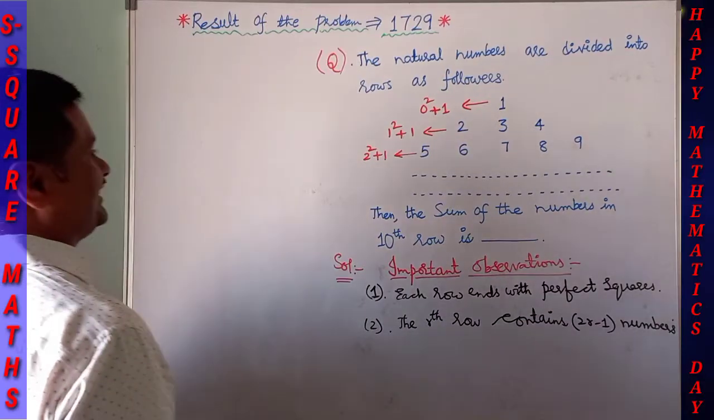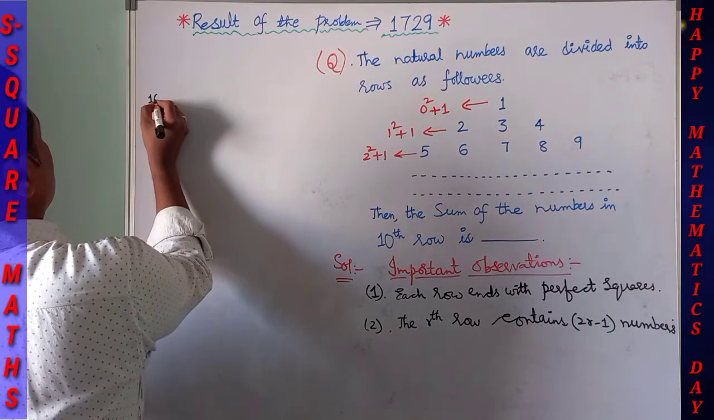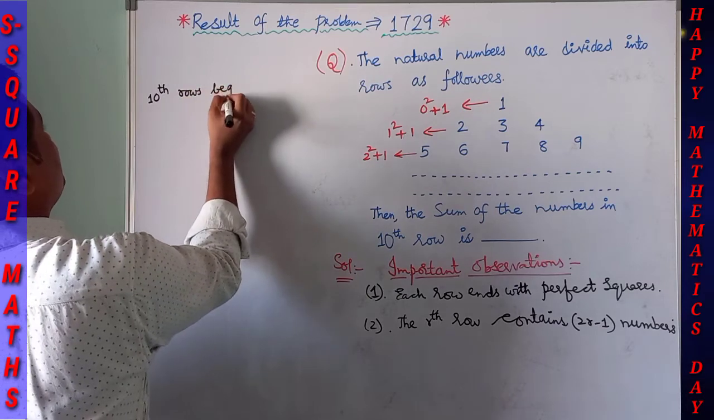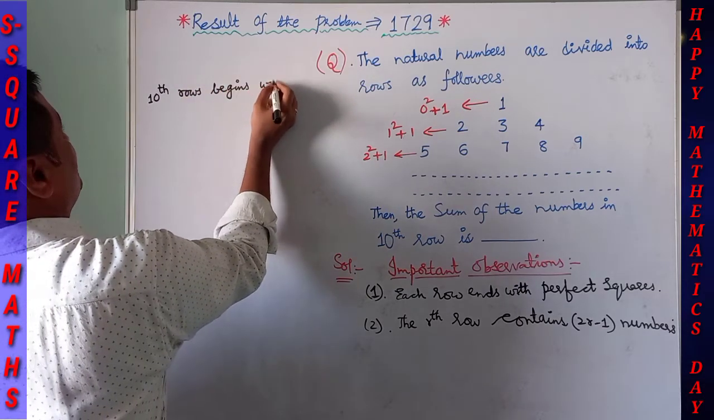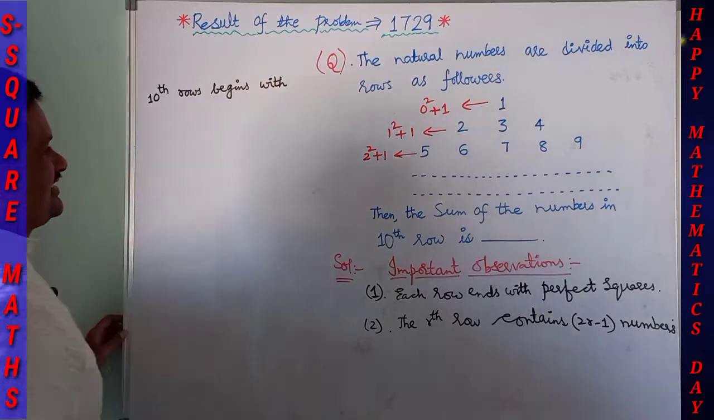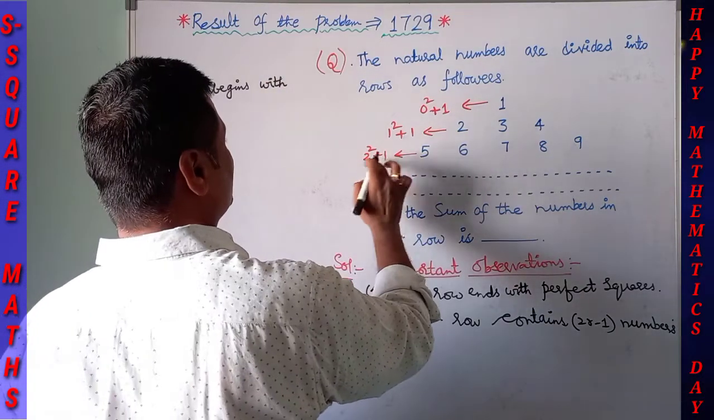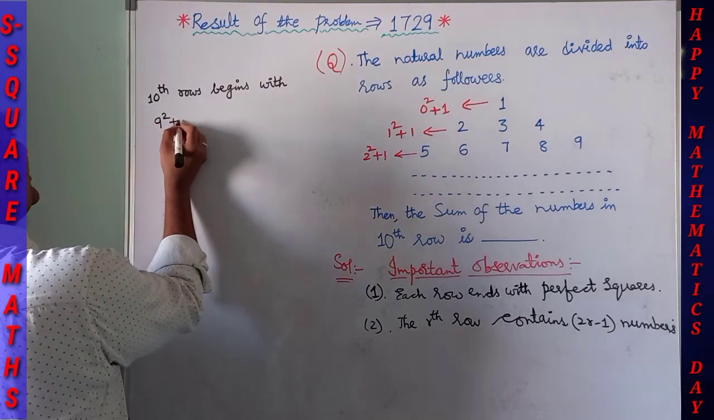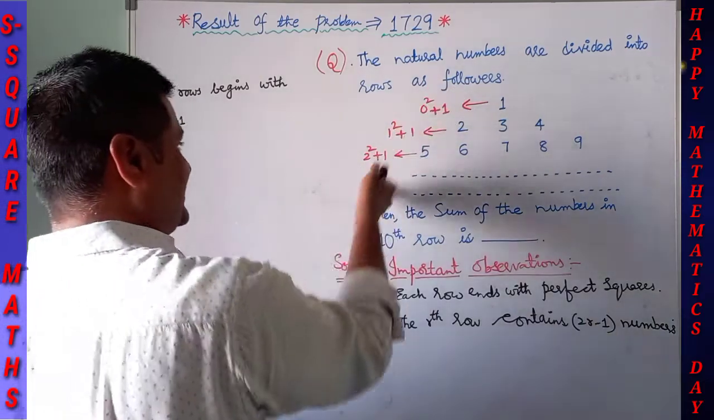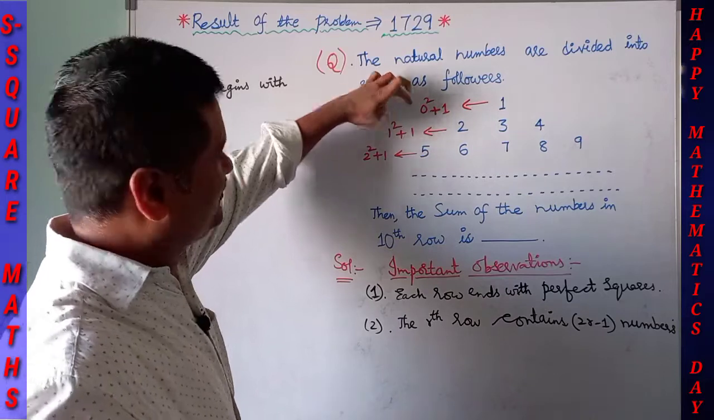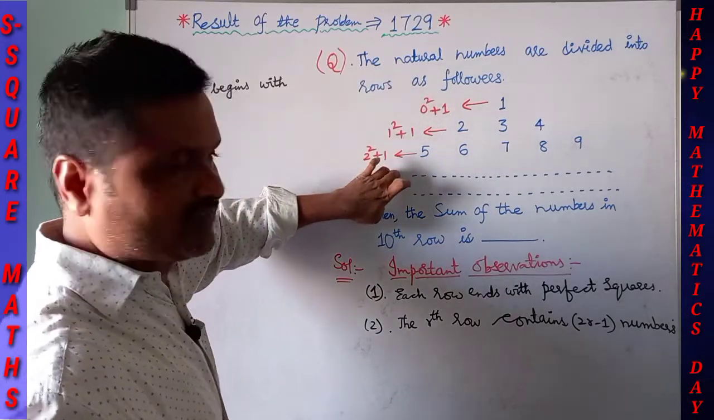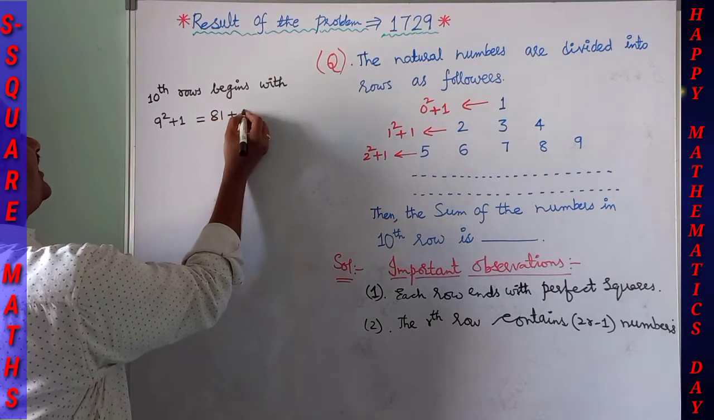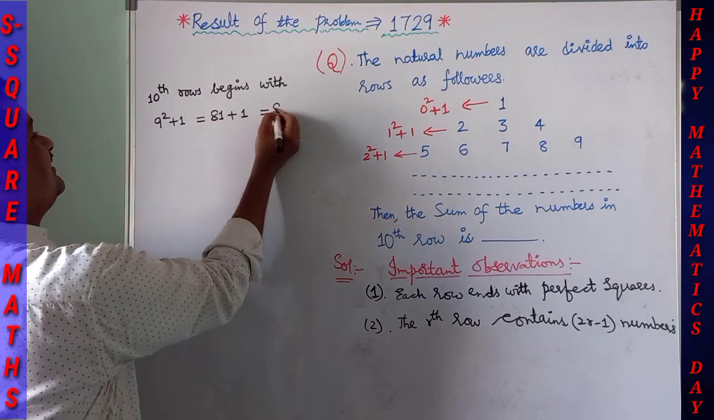Now here, the 10th row begins with, as I said here, the third row begins with 2 square plus 1. So the 10th row begins with 9 square plus 1. Generalizing here: the first row is 0 square plus 1, the second row 1 square plus 1, and the third row 2 square plus 1. So nothing but 81 plus 1, nothing but 82.